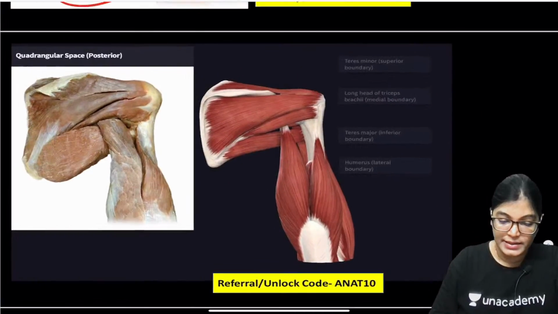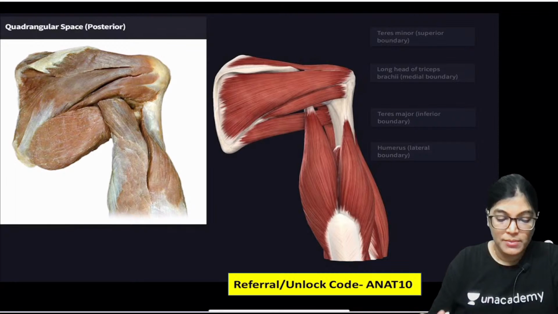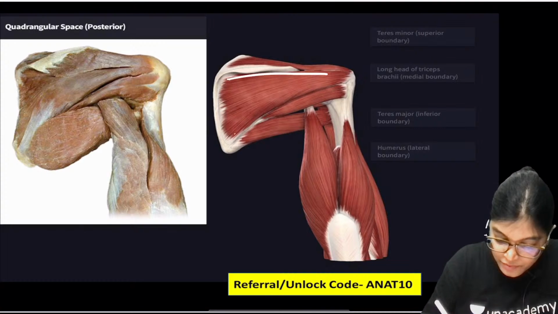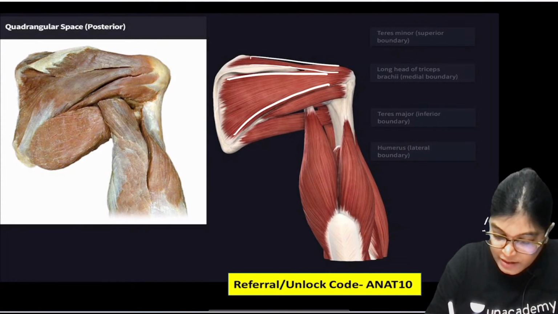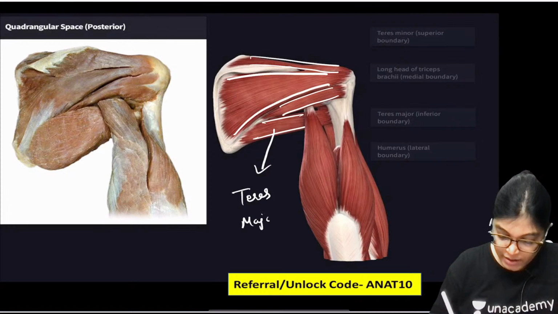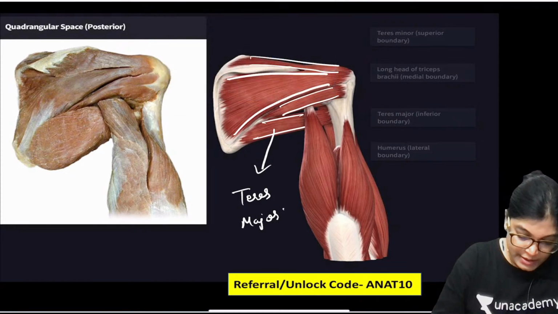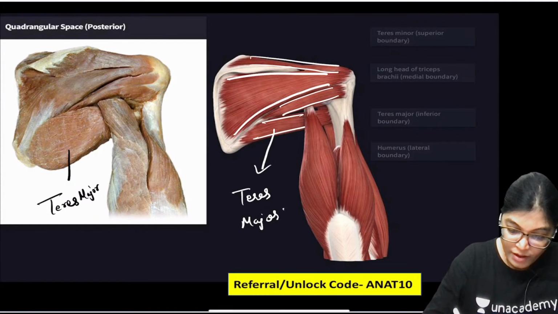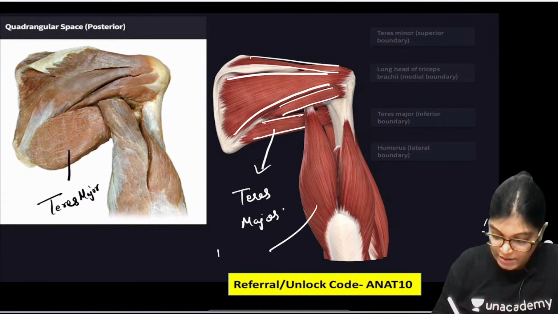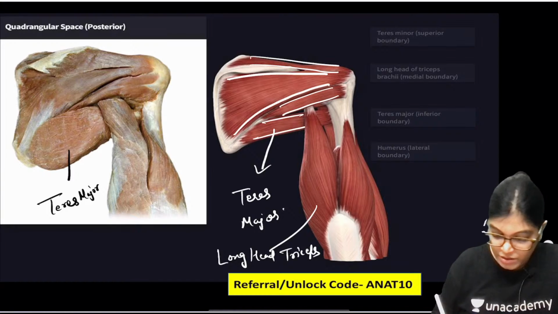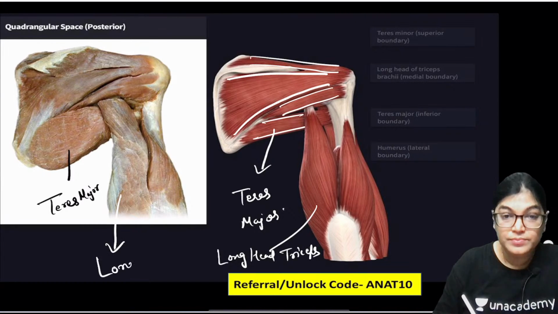So let me highlight this diagram. I have included 2 images, and the muscles are clearly identified here. This was the muscle which was asked, so this is teres major. Here also this is teres major. Now here, what you can see is the long head of triceps, and corresponding to this, this is the long head of triceps.